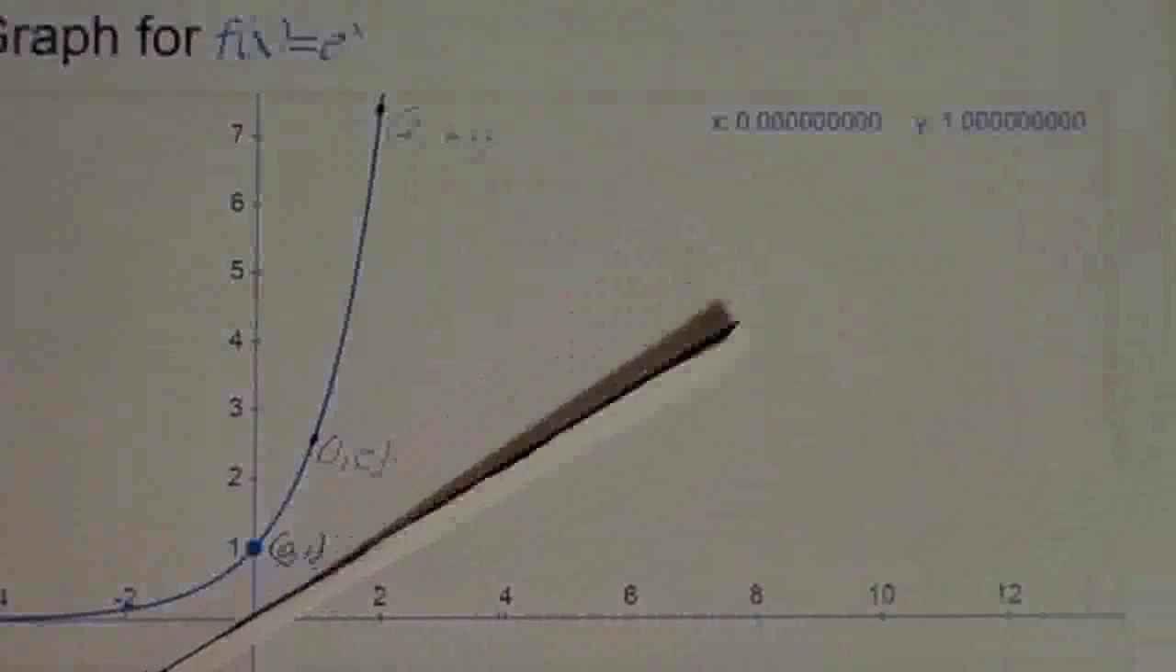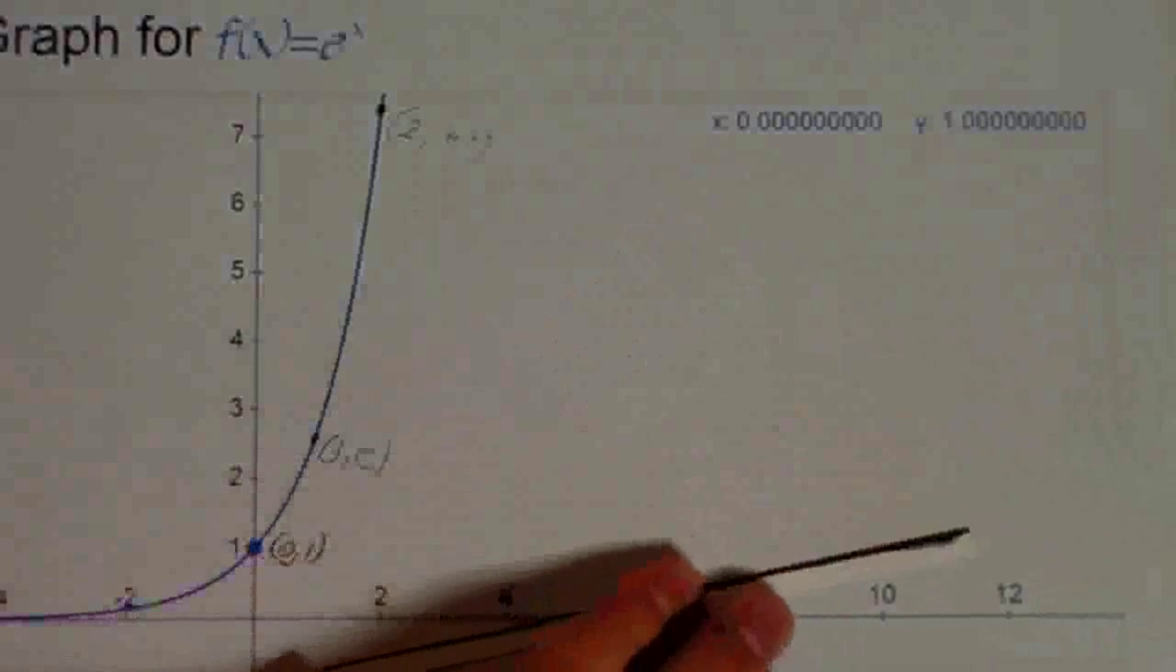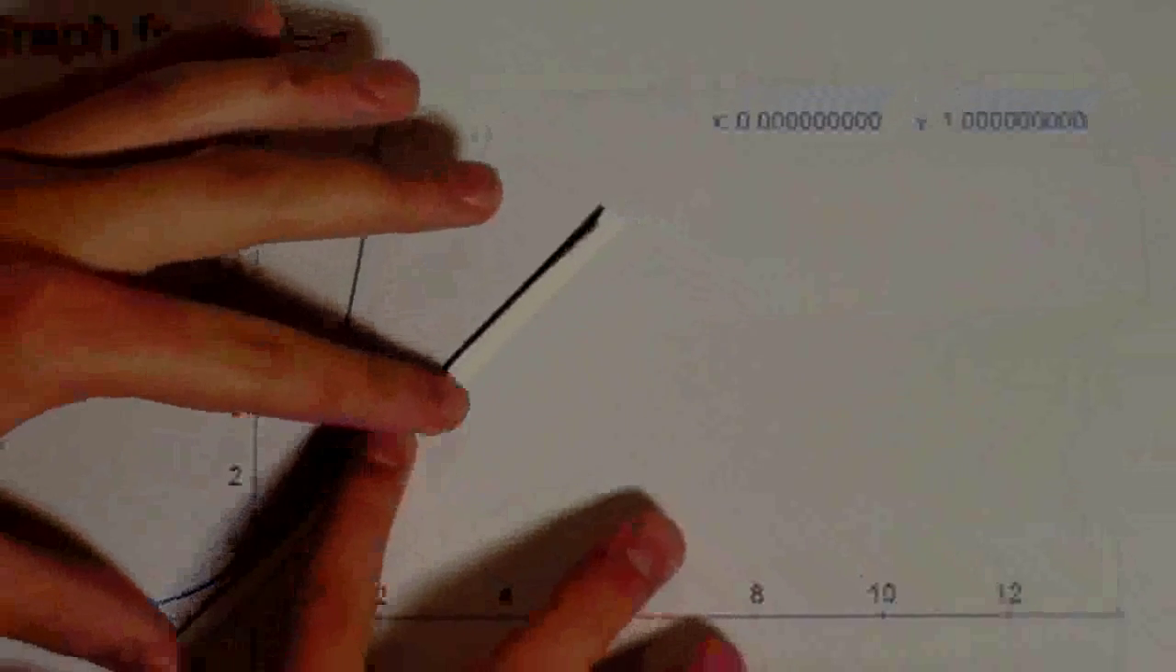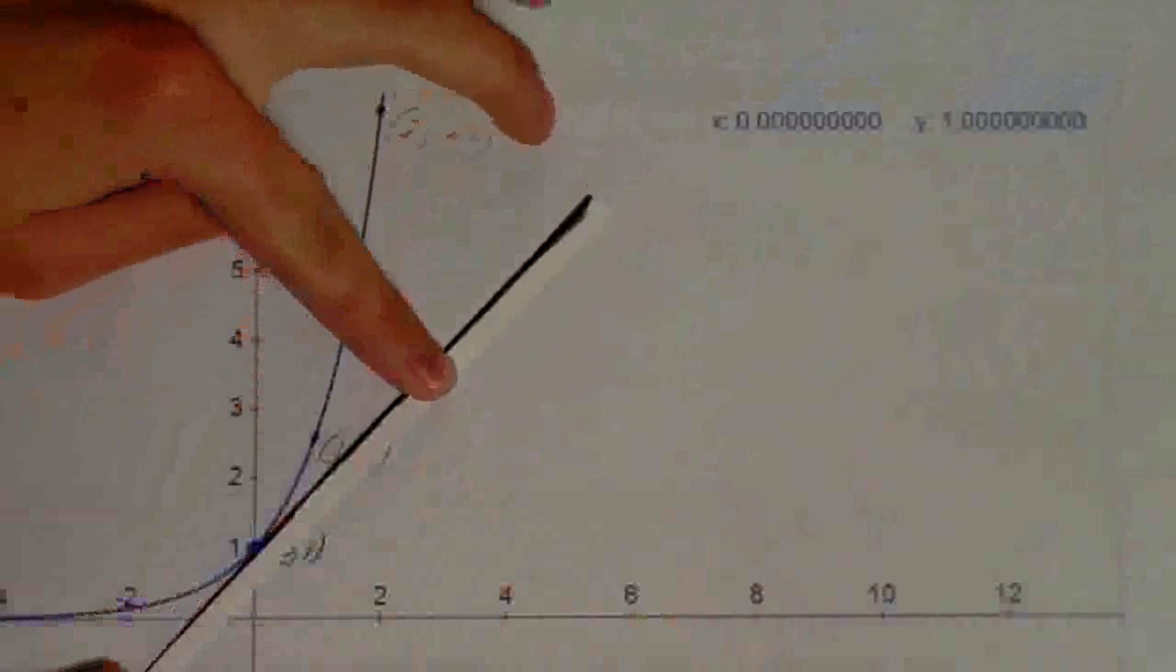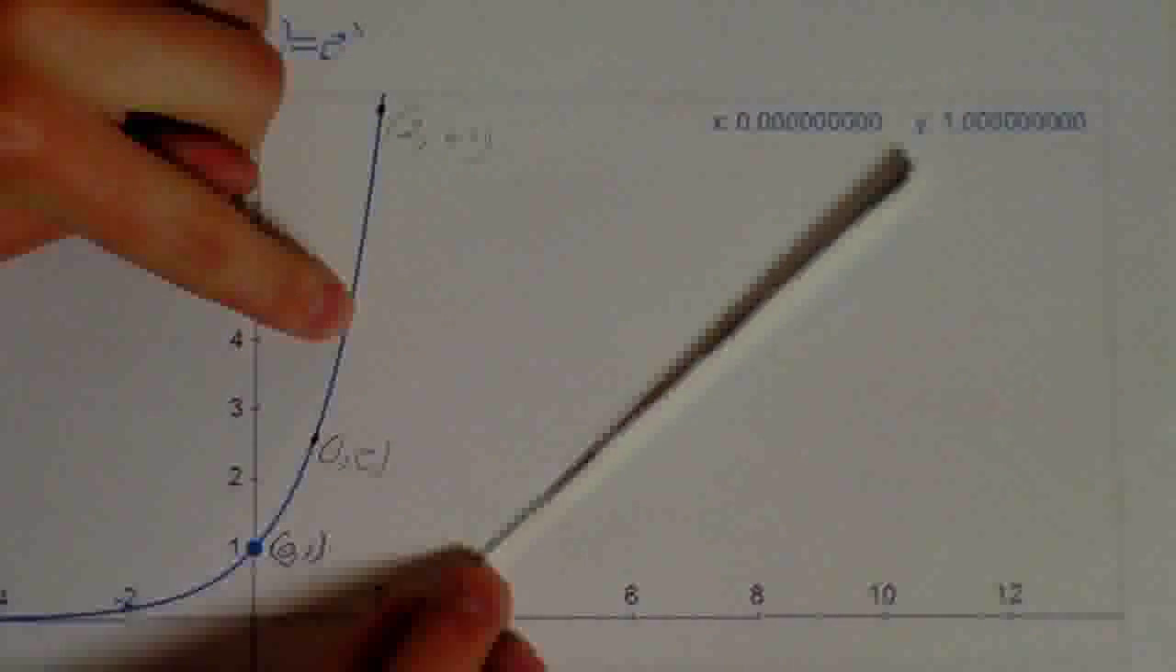Well, how do you talk about the slope of this graph? It actually has a different slope at each point on the curve. So right here, its slope looks something like this. But at a higher point on the graph, its slope will be a bit steeper, like this.